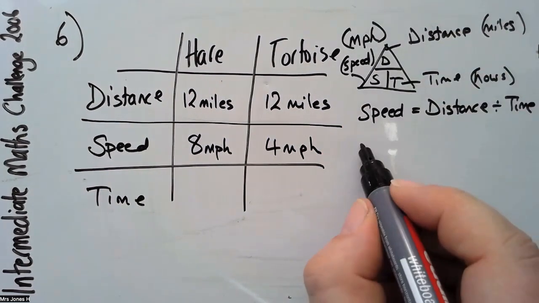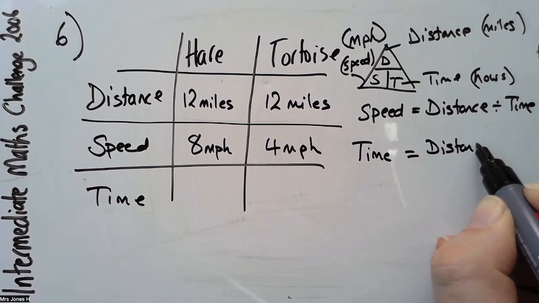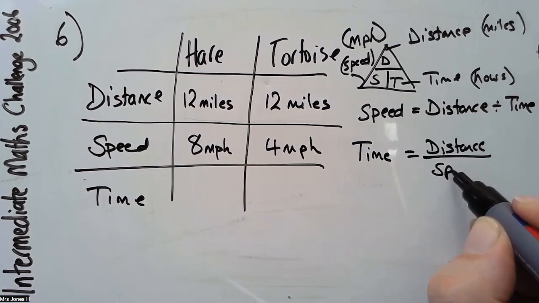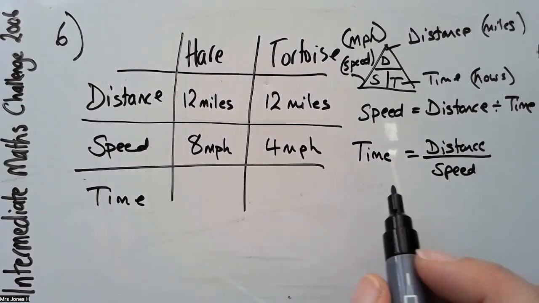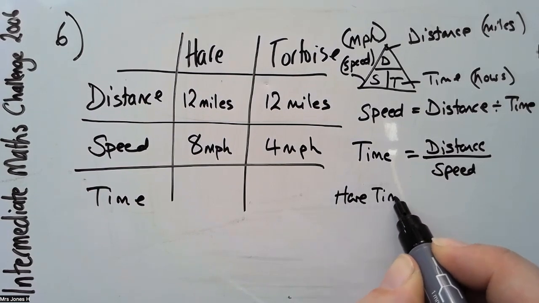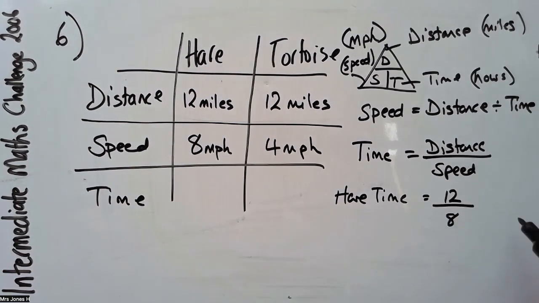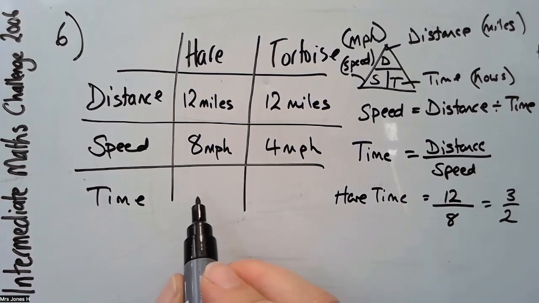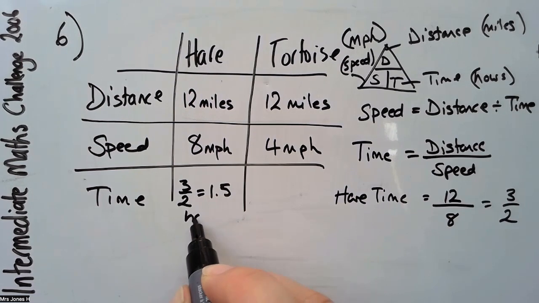So if we're looking at time, time equals distance divided by speed. So we can work out the time for the hare. The hare will be distance, which is 12, divided by speed, which is 8, which gives us 3 halves. So this for the hare is 3 halves, also known as 1.5, and this will be in hours. It's not in minutes, it is in hours.